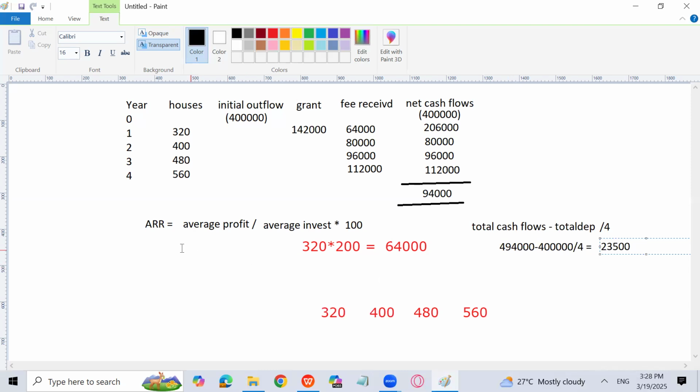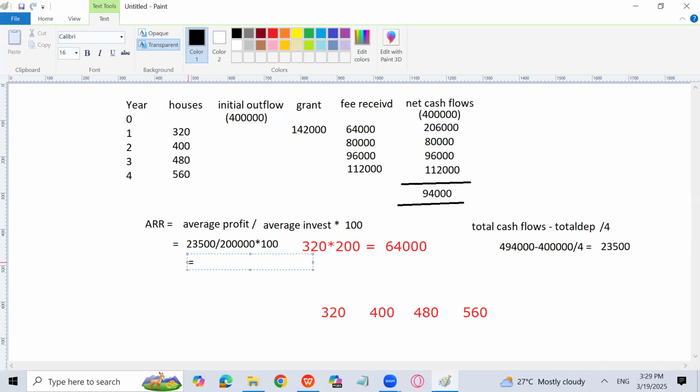Average investment, I don't need to calculate because it is rather very easy. 23,500 divided by average investment, original investment divided by 2. 4 lakh divided by 2, that is 2 lakh, multiplied by 100. So we'll get the ARR, accounting rate of return or average rate of return, which is going to be a